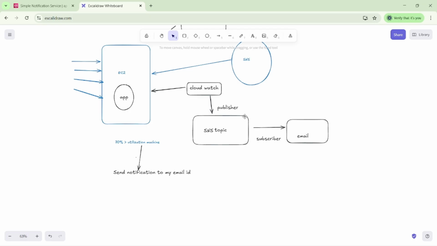SNS works based on the pub and sub model. Pub is the publisher, and sub is the subscriber. That is called the pub and sub model. Suppose I want to create a simple notification service, first we have to create the topic. What is the topic for SNS? That is called the Simple Notification Service topic.